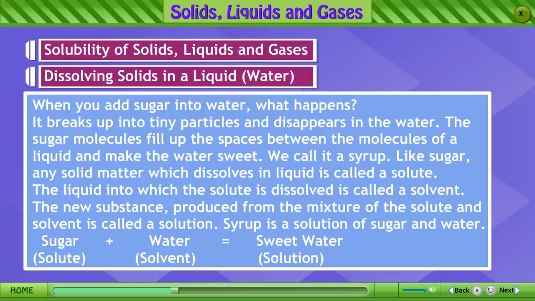Like sugar, any solid matter which dissolves in liquid is called a solute. The liquid into which the solute is dissolved is called a solvent. The new substance produced from the mixture of the solute and solvent is called a solution. Syrup is a solution of sugar and water. Sugar, solute, plus water, solvent, is equal to sweet water solution.